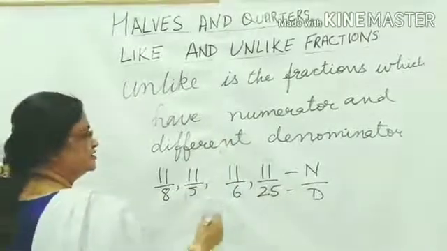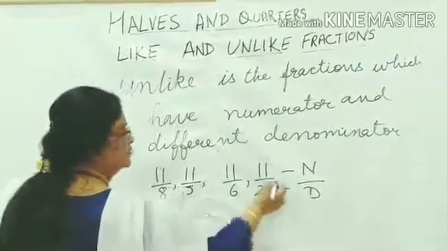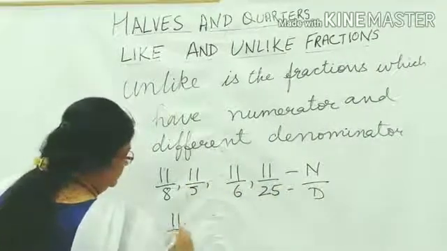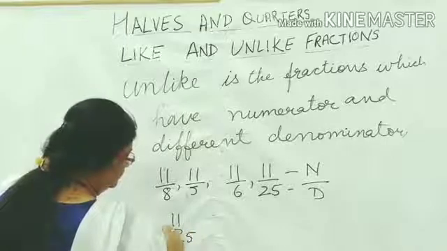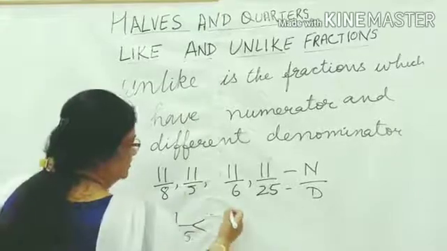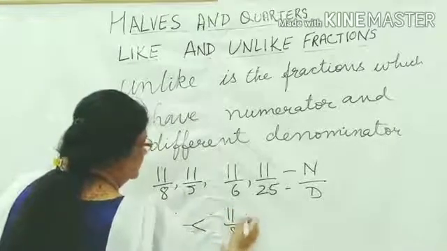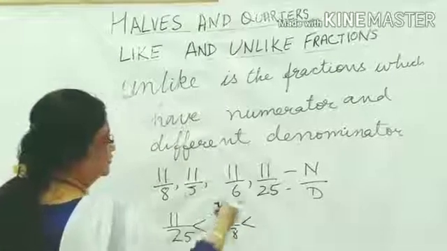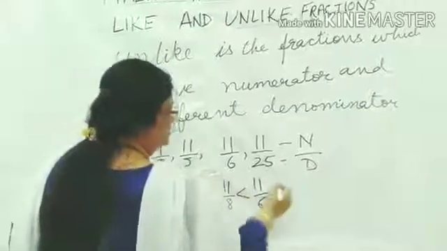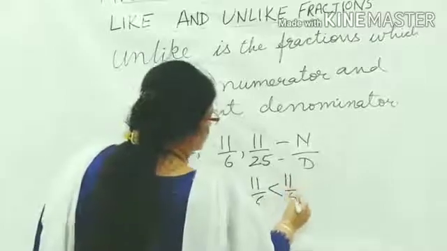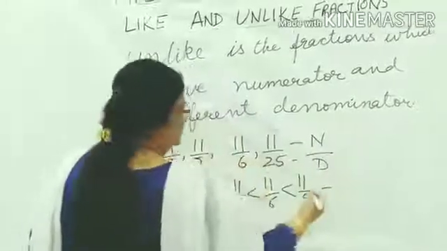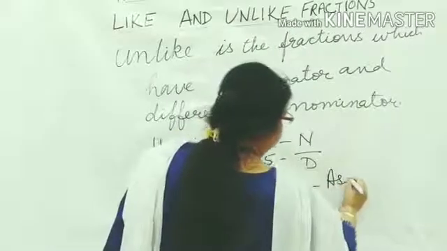This is the smallest because the number is bigger. The number which is big is the smallest one, that is 11 upon 25 is smaller than 11 upon 8, 11 upon 8 is smaller than 11 upon 6 and 11 upon 6 is smaller than 11 upon 5. What we have done? We have done smaller to big, that is ascending order.